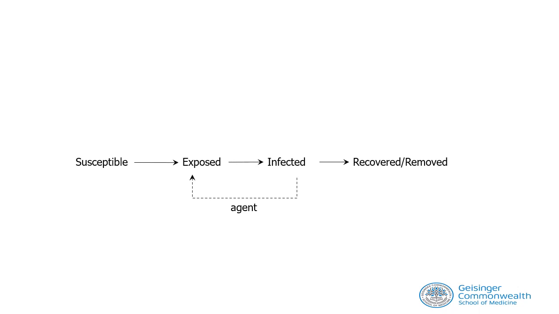Let's use this flow diagram of SEIR model to learn about and understand a few additional compartments that are important in the mathematical modeling of a disease. So individuals who are in the recovered compartment, if the infection confers immunity, then they will move to the immune compartment.